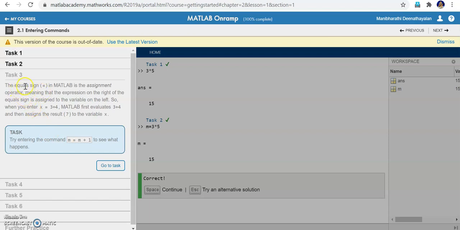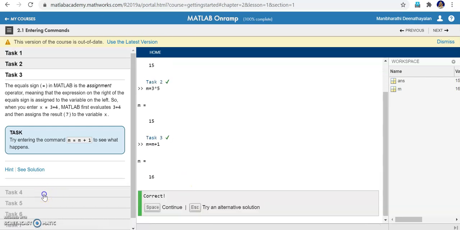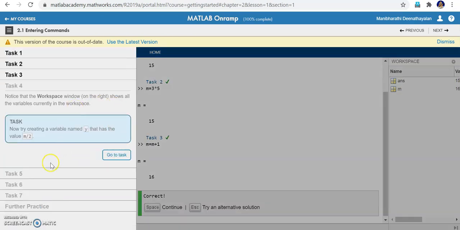It is showing equal signs. These are self-explanatory, right? Here it shows m = m + 1. See what happens. What is the value in m now? Based on task 2, m = 15. So what is the new value of m? m = m + 1 means 15 plus 1, which is 16. So go to the task and type m = m + 1. 16. Likewise, you can take this.